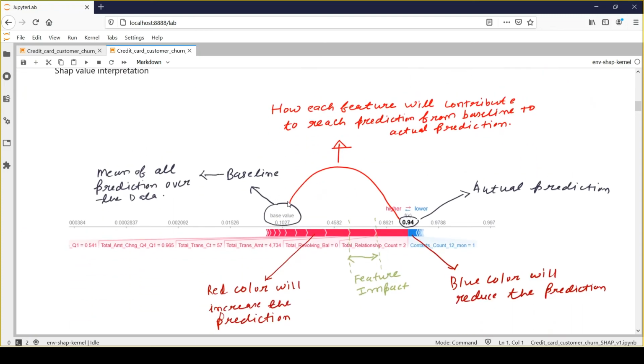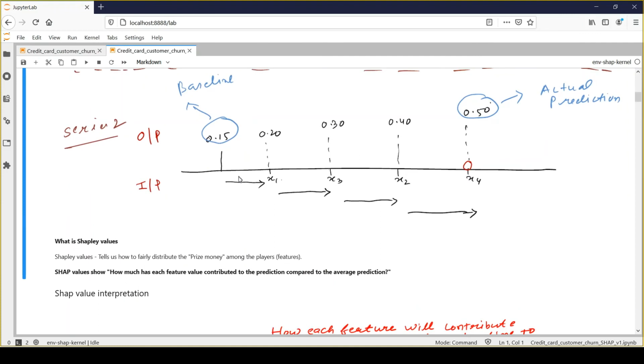And SHAP will try to explain this difference, how each feature contributes to reach the prediction from my baseline value to the actual outcome, the actual prediction, right? So that's the difference SHAP will explain. Okay. The other thing you will notice, it has 2 different colors. One is red and the other one is blue, right? So red color represents all those features which contribute towards increasing the prediction value, right? So if we just look at this example, these are the features which will increase your prediction value, right?